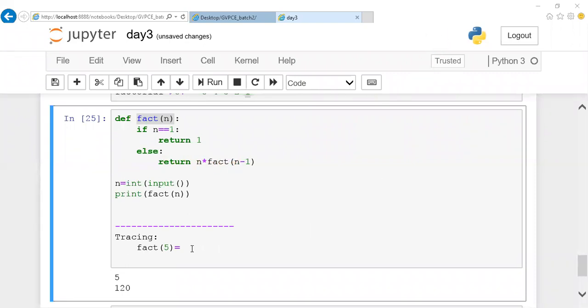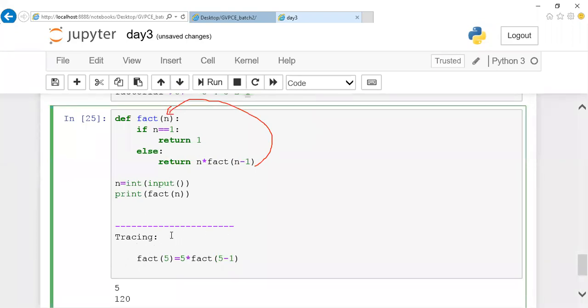So fact of 5 will have 5 into fact of 5 minus 1. What is this 5 minus 1 here? Fact of 5 minus 1 is again a function call. After this, the flow will go back here with the value 4. Initially it was called with 5, and right now the value is 4. The same function will be called again with the value 4. Since I told you this uses stack memory, I will be mentioning fact of 4. So now what happened?